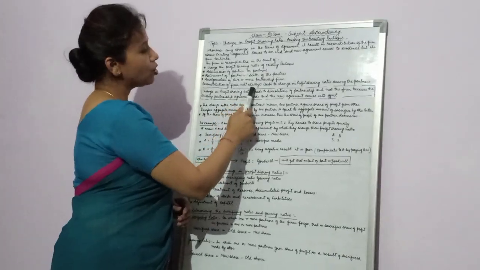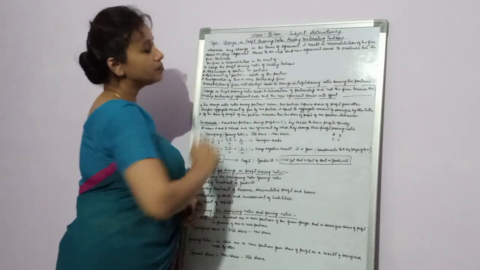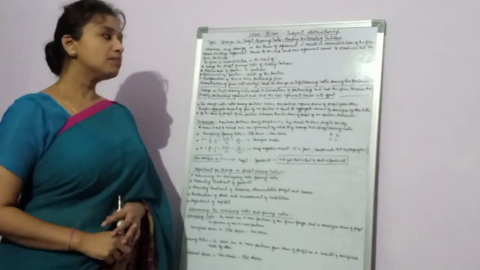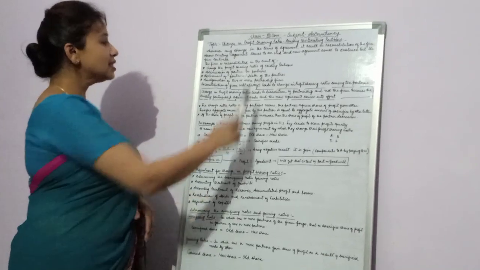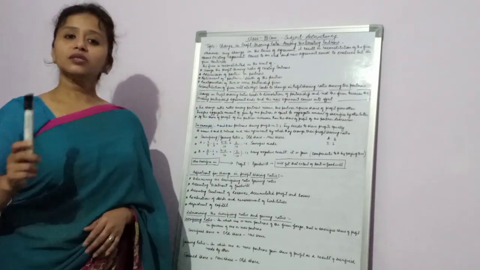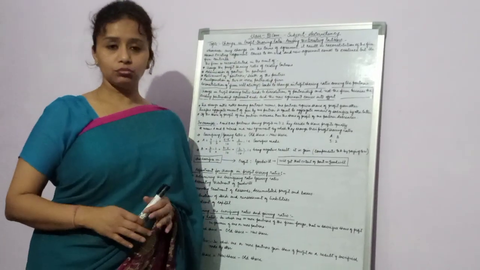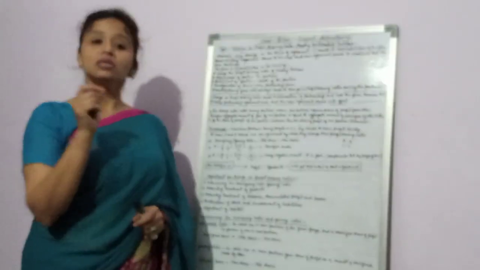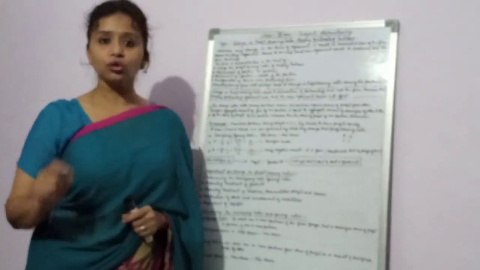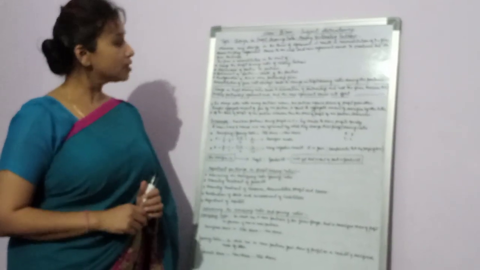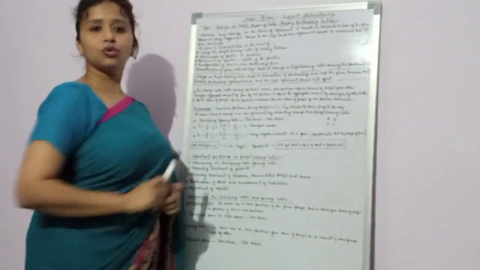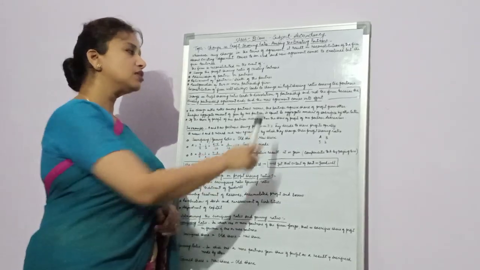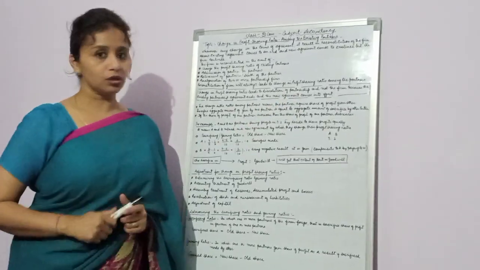Reconstitution of the firm always leads to a change in profit sharing ratio among the partners. So these are the reasons the profit sharing ratio is going to change, and whenever there is a reconstitution, there is a change in the profit sharing ratios.